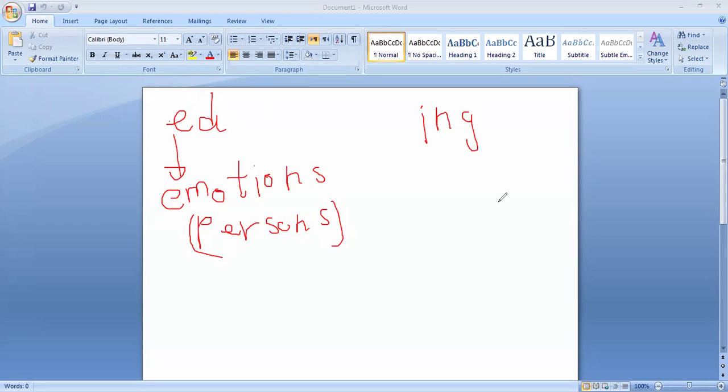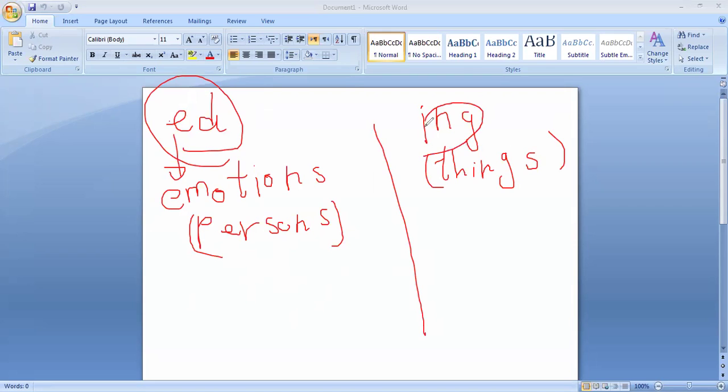Here we use the ing form for things. I will give you an example of both, to show how to make a distinction or a difference between the ed form and the ing form in adjectives.